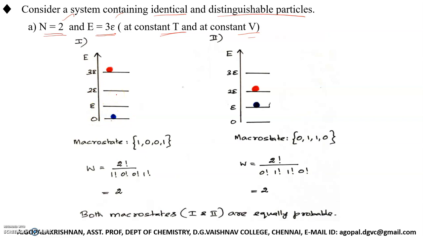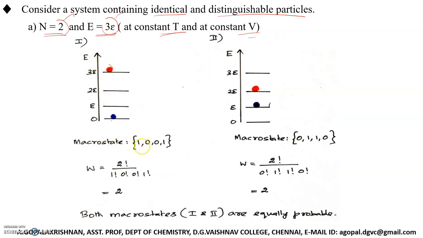Now we should get total energy as 3E, and the 2 particles are distinguishable, which is why I have used different colors. So to get total energy 3E, what are the ways that you can place the particles? One possible way is to keep one particle in the 0 level and the other particle in the level having energy 3. For this particle energy is 0, whereas for this particle energy is 3, so total energy is 3. Now what is the macro state corresponding to this arrangement?